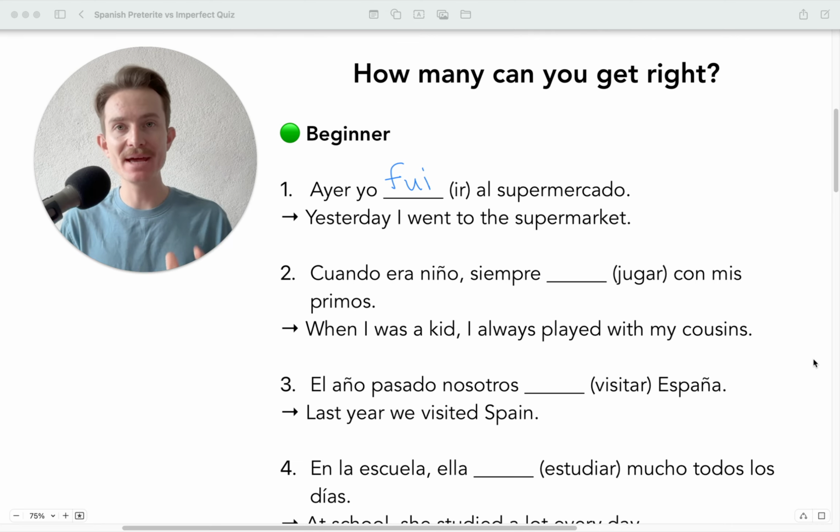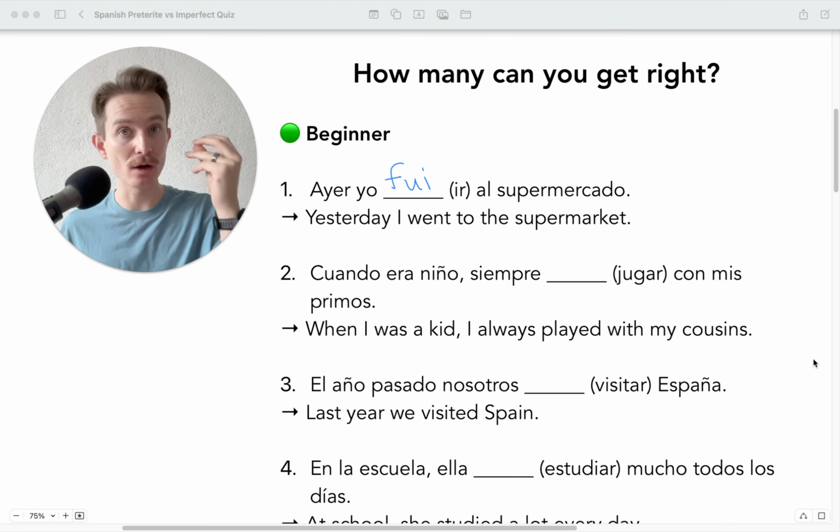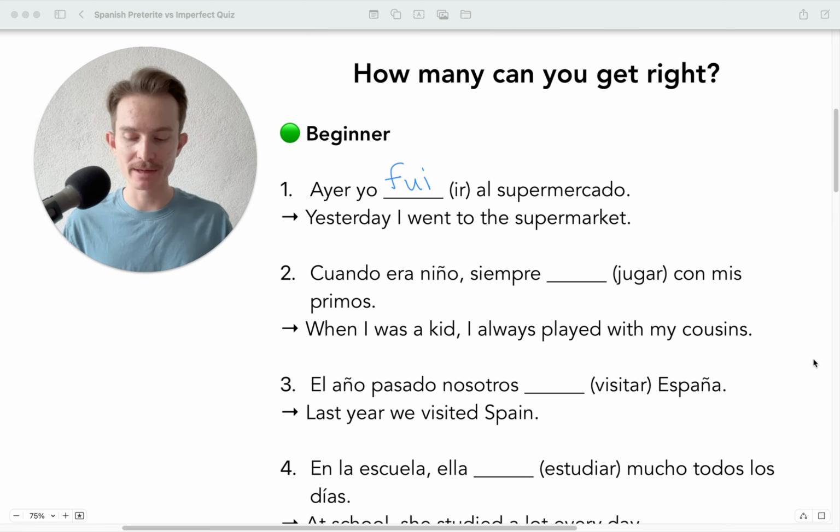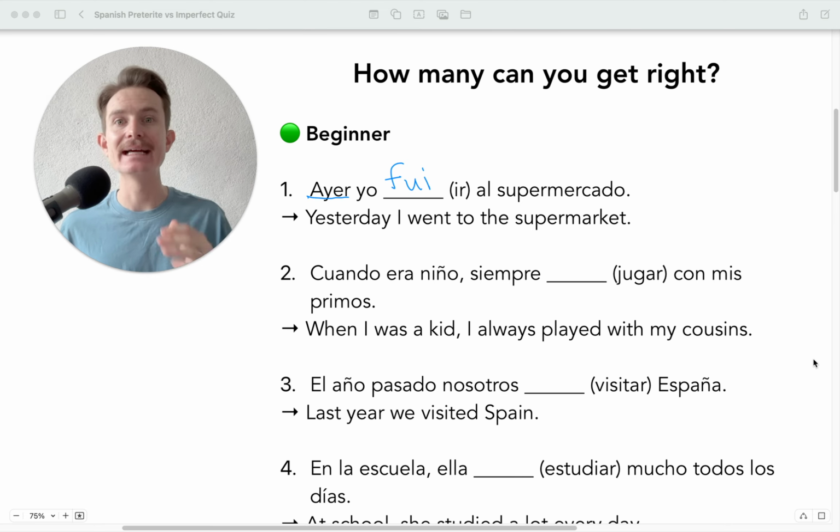Remember that the biggest difference between the preterite versus the imperfect in Spanish is that the preterite is for one-time actions in the past or completed actions in the past, whereas the imperfect is for ongoing actions in the past. Now, a trigger word that we have in this sentence is ayer, yesterday. When I hear yesterday, typically that means that we're going to use the preterite. It's not always the case, but it's pretty common that we will. So, yesterday I went to the supermarket. I wasn't going to the supermarket. I didn't used to go to the supermarket. I went to the supermarket.